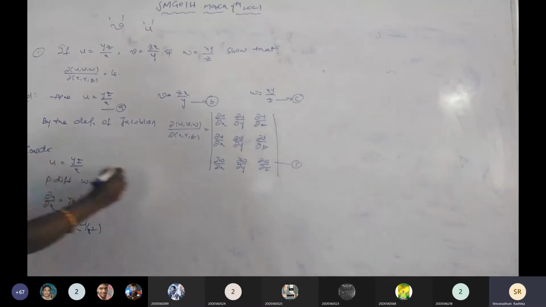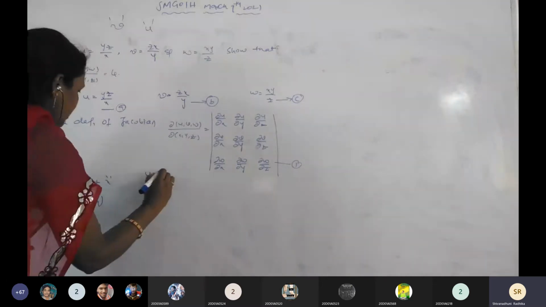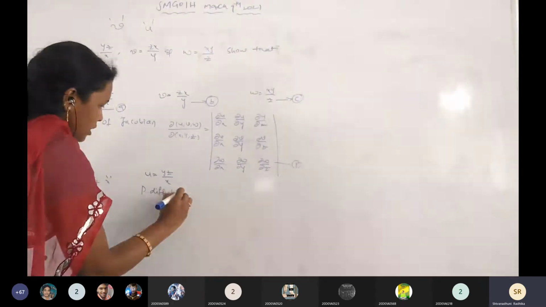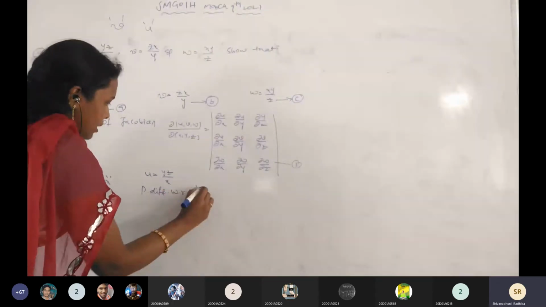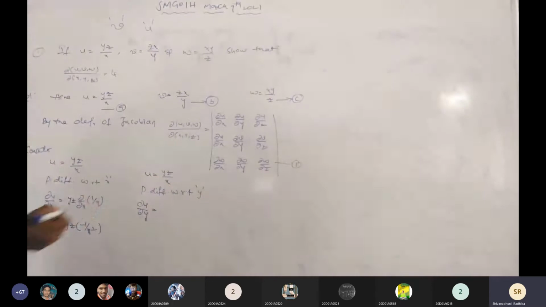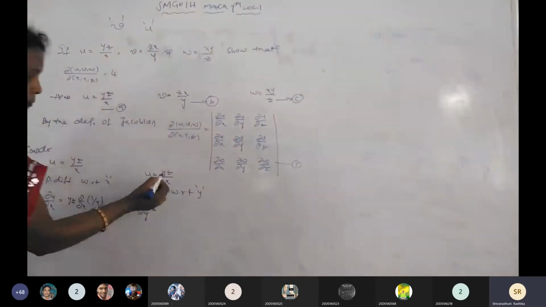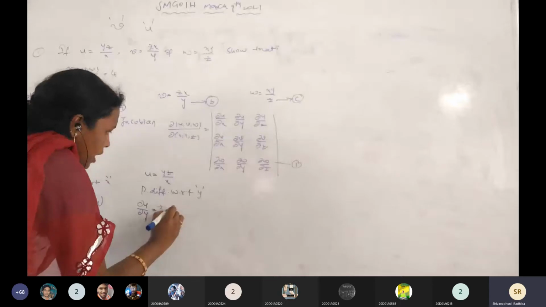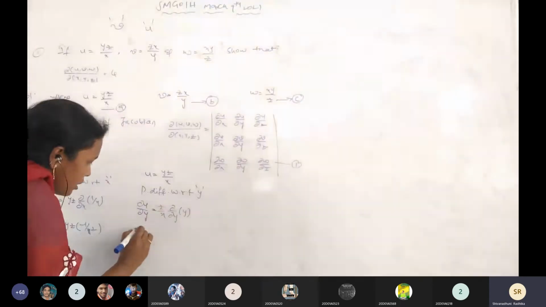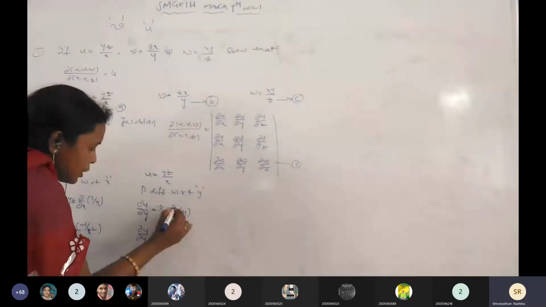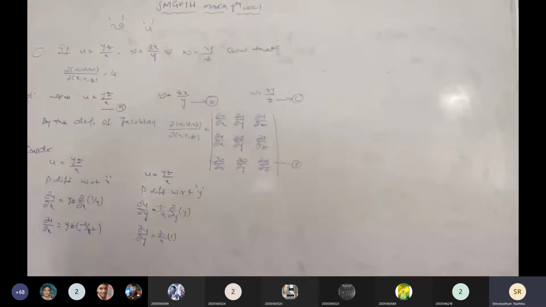Again the same function, u equals yz by x, partially differentiating with respect to y, for the second partial derivative. Now ∂u/∂y equals, when we are differentiating with respect to y, z and x are constant, z by x taken outside, ∂/∂y of y. Then ∂u/∂y equals z by x into ∂/∂y of y, which is 1. So this one is completed.